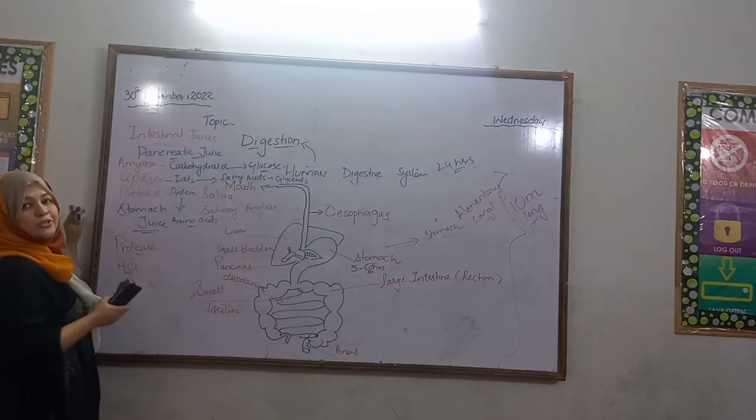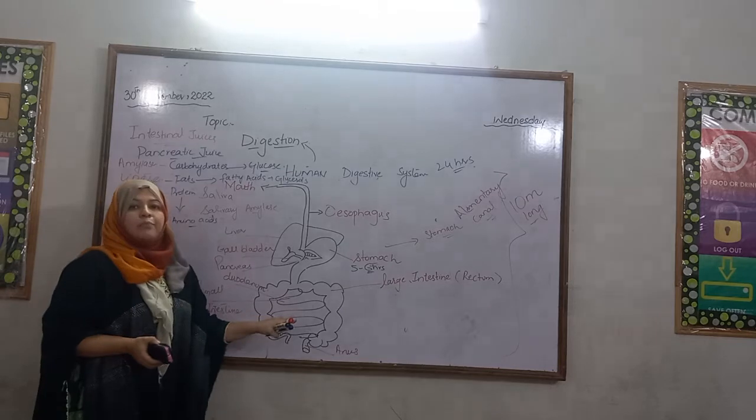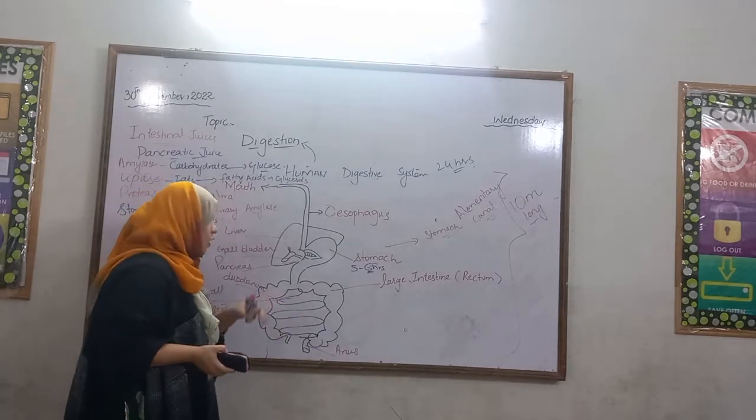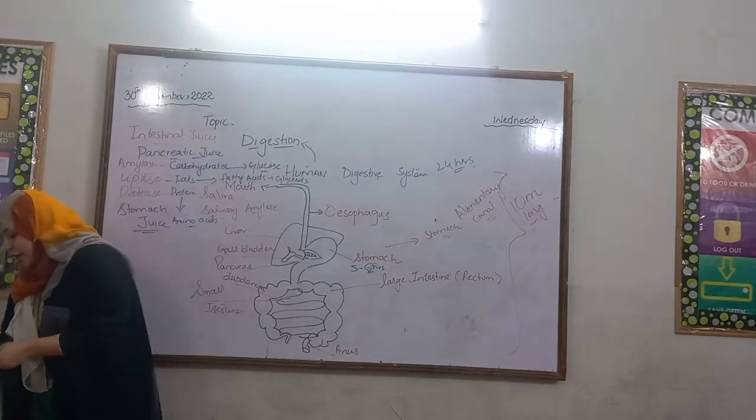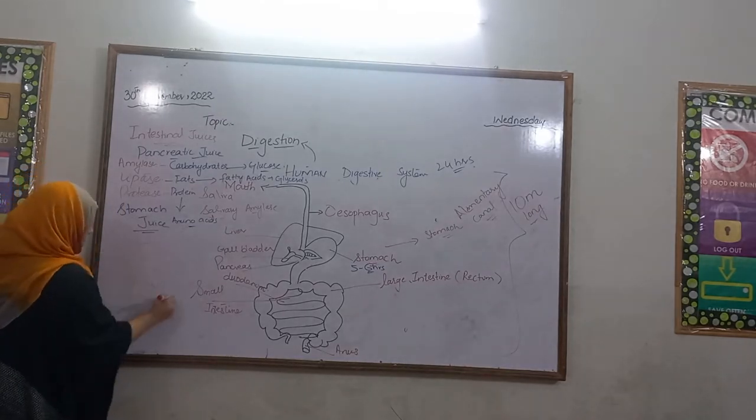How will they go into the bloodstream? We have small, tiny projections in the wall of the small intestine. These are called villi. This is the cross-section diagram of the small intestine, and there are tiny projections in its walls.